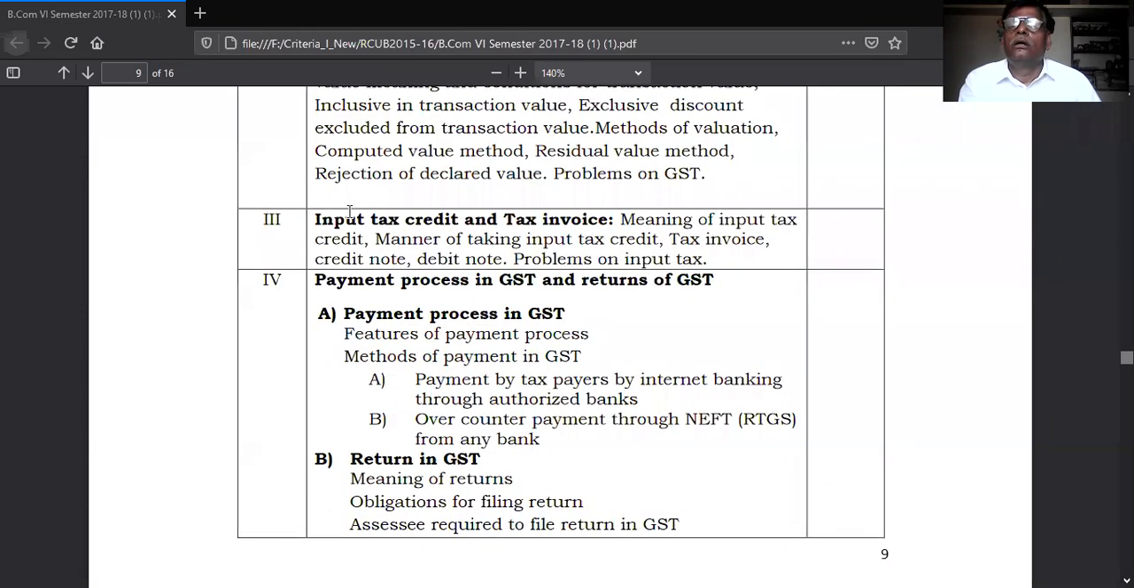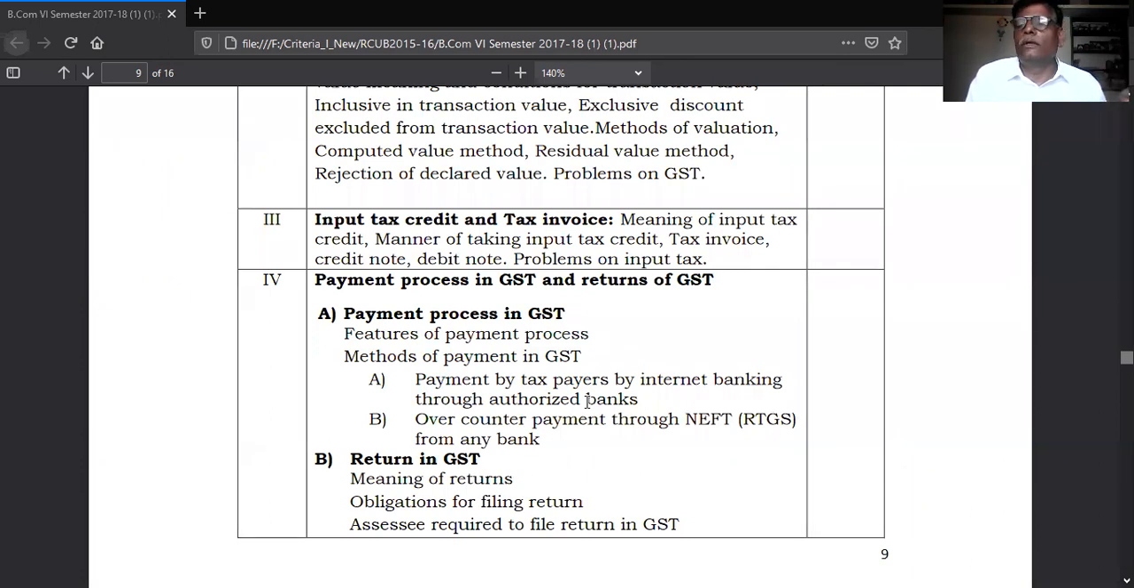Third unit, input tax credit, means adjustment of tax already paid by the person in the hierarchy. That is the third unit. And the fourth unit relates to payment of tax, and the fifth unit relates to refund. First unit, rate of tax and goods coming under the tax. Second unit, valuation of goods. Third unit, adjustment of tax paid by the person in that chain. And fourth unit, payment of tax and return filing.